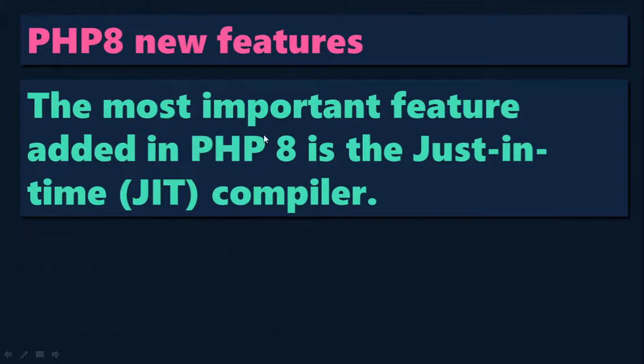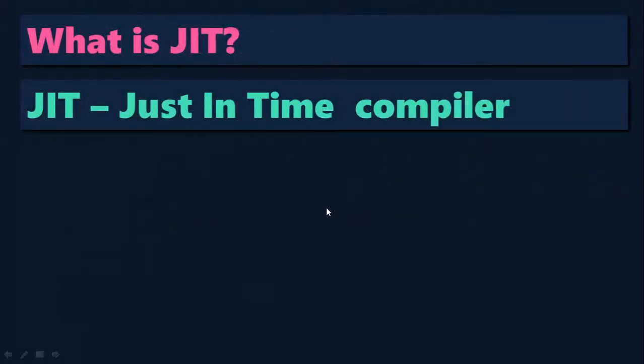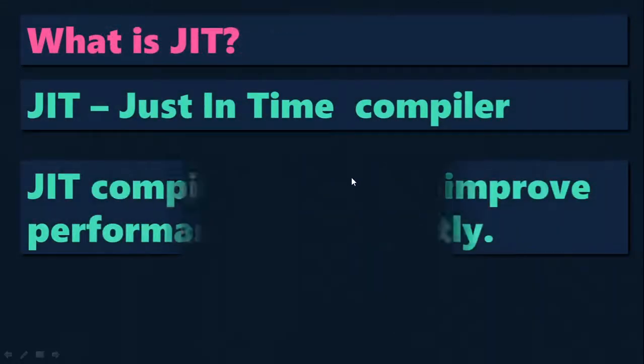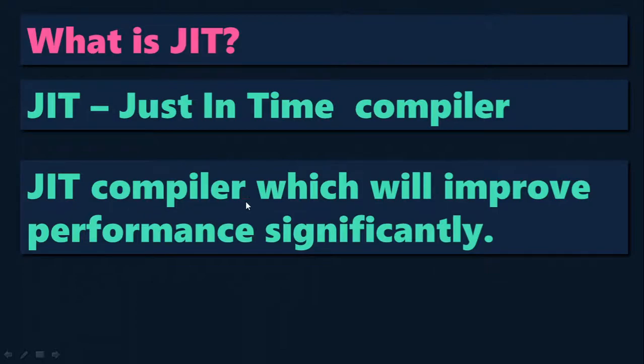The most important feature added in PHP 8 is the just-in-time compiler, which will improve the performance significantly. That means it will take much less time to execute the code. Compared to previous versions, because of the just-in-time compiler, the code will now be executed much faster.